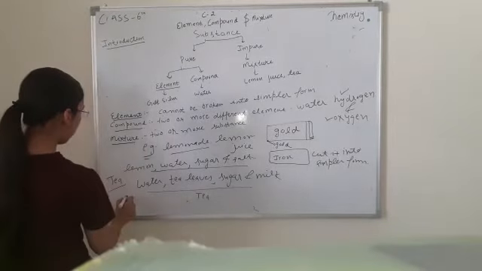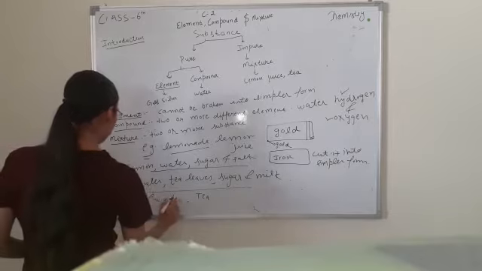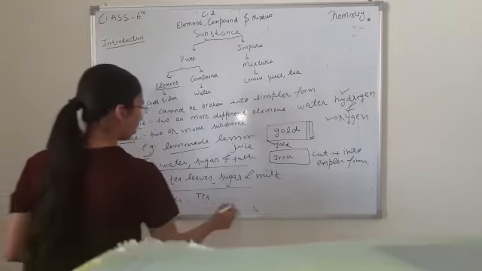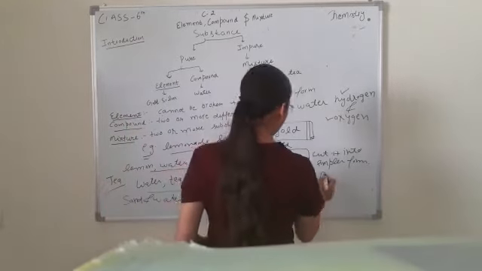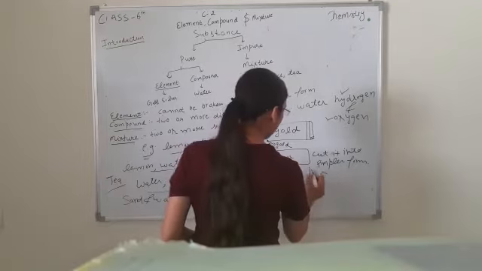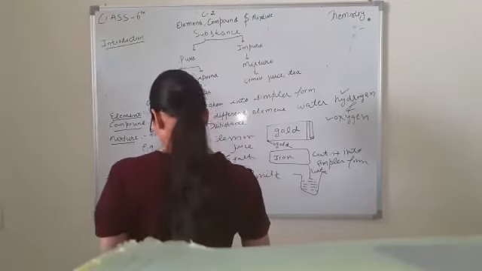The next example of a mixture is sand and water. We make a mixture of sand and water. We take a small amount of sand in the beaker and we add water to it and it becomes a mixture.